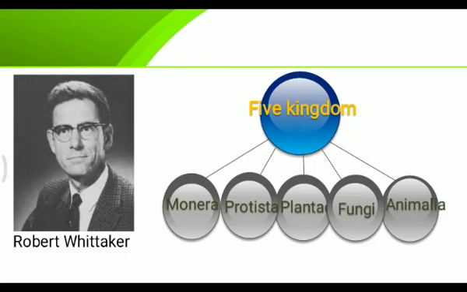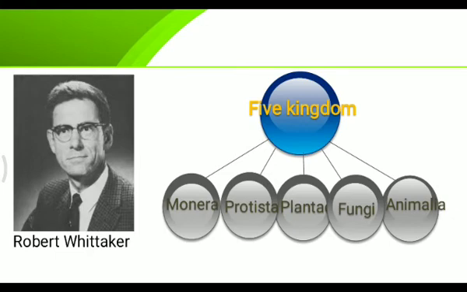Plantae are the ones which can synthesize their own food. Fungi are detritivorous, which feed on dead and decomposing material, and Animalia feed on other organisms. So see, there is a difference between fungi and Animalia. Fungi are actually saprophytic, they feed on decomposing material, and Animalia feed on organisms, not decomposing.